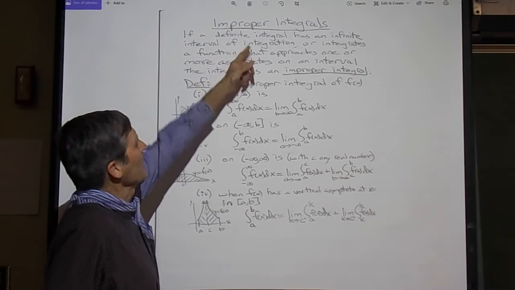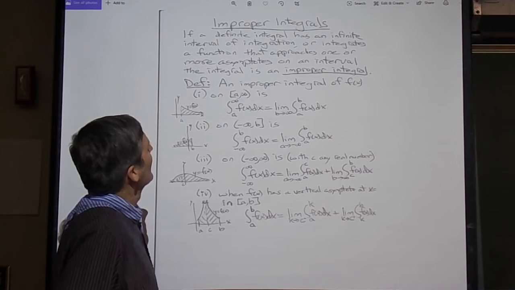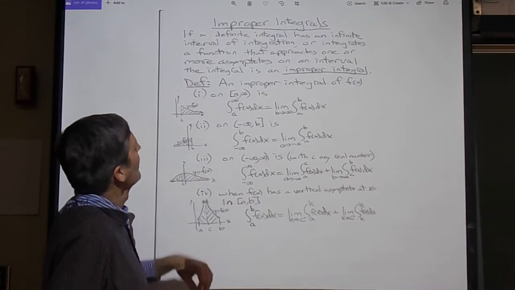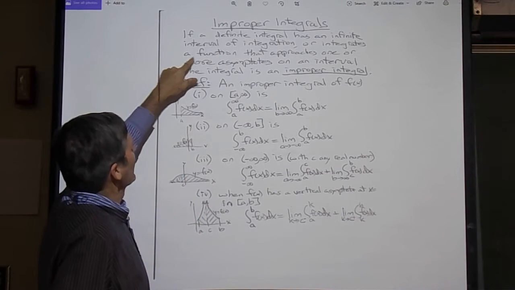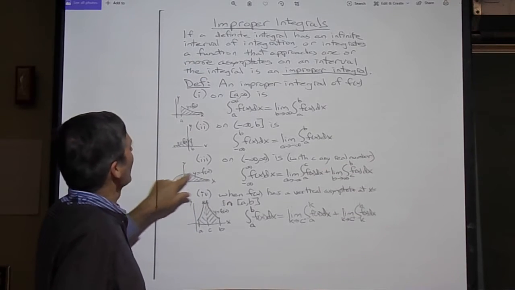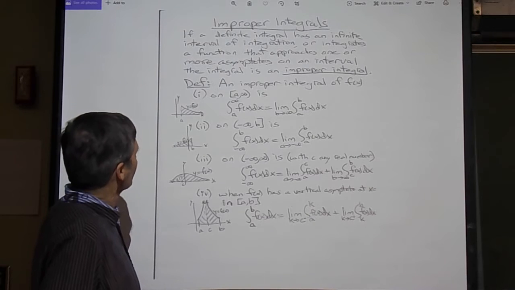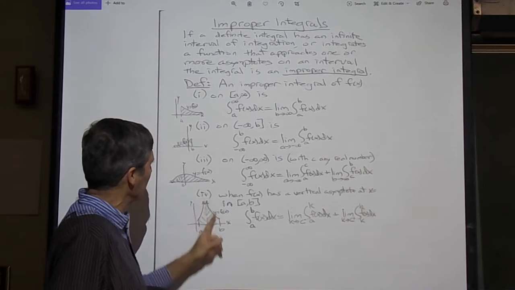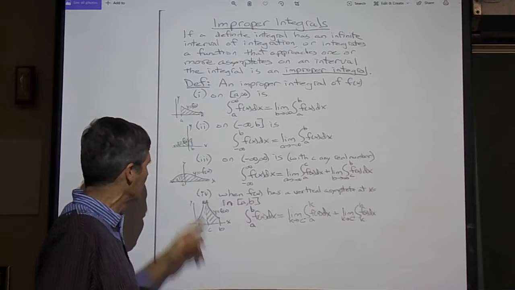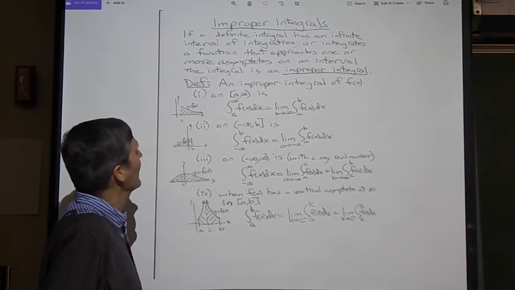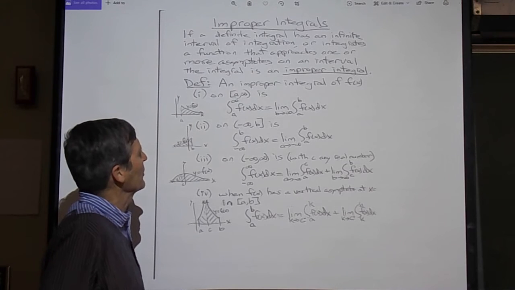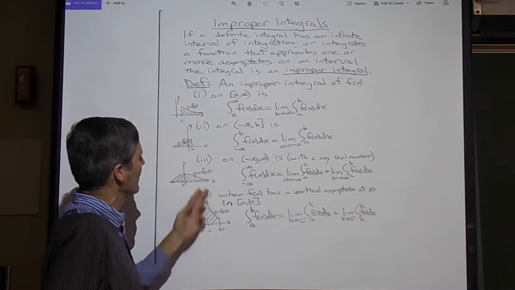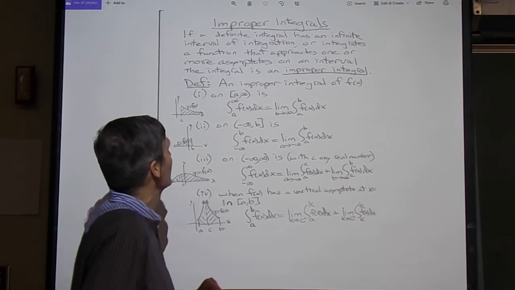Suppose a definite integral has an infinite interval of integration. It goes out forever like this. Or maybe it integrates a function that goes in both directions, plus or minus infinity, or integrates a function that has an asymptote and goes up to plus or minus infinity somewhere in the middle of the interval. These areas might still be finite, and we're going to try and evaluate them with what's called an improper integral, since it doesn't go between constant endpoints and have the function remain continuous.